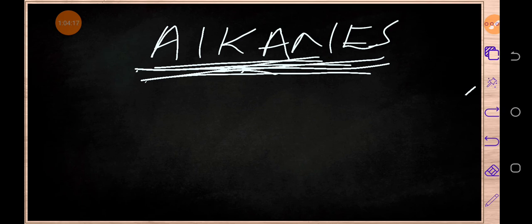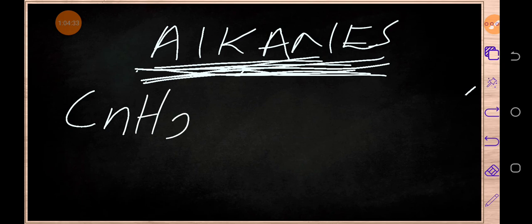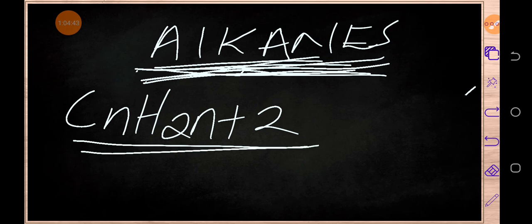Okay, let us understand. For example, when we talk of alkanes, this family has got its general molecular formula, which looks like this: CnH2n+2. This is the general molecular formula which we normally use when we want to write the chemical formula of any member from this family.